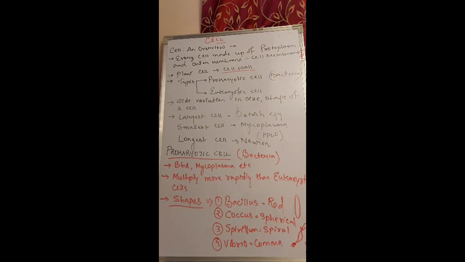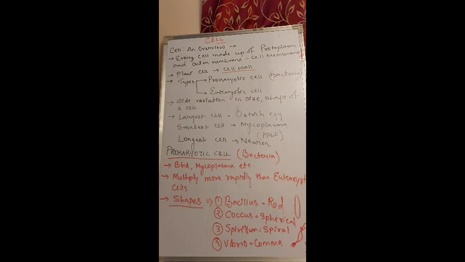Cell division in prokaryotic cells is either by fission or budding, whereas in eukaryotic cells it is by mitosis or meiosis. We will see later in the next chapter what mitosis and meiosis are. Just remember that cell division in eukaryotes is by mitosis or meiosis, whereas in prokaryotes it is by fission or budding. So these are the major differences between the prokaryotic cell and eukaryotic cell.